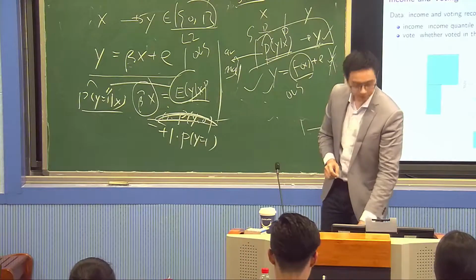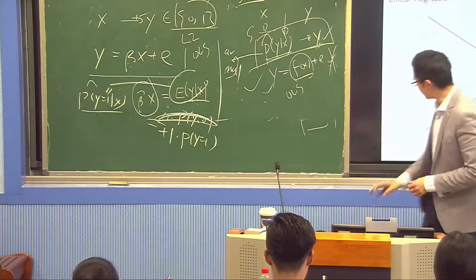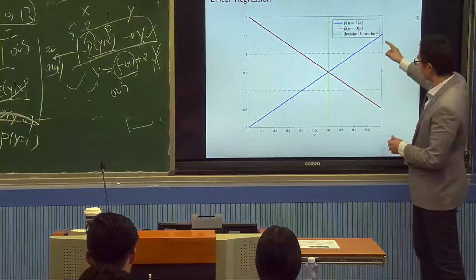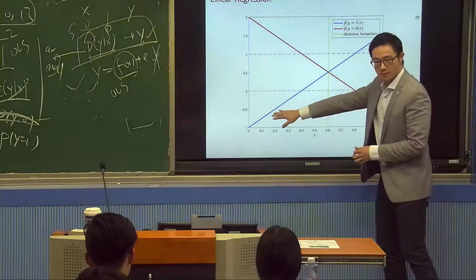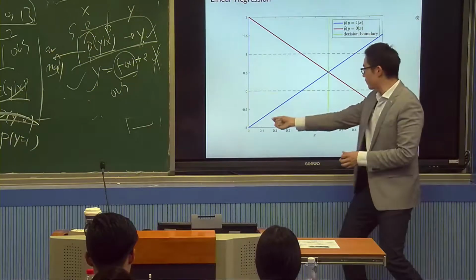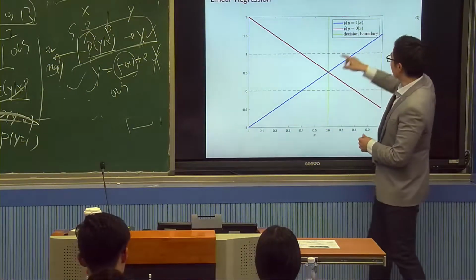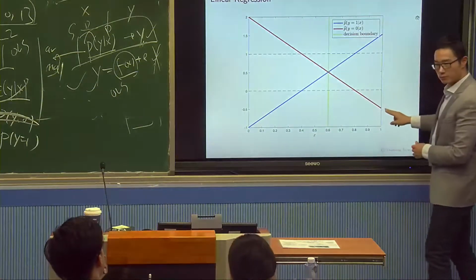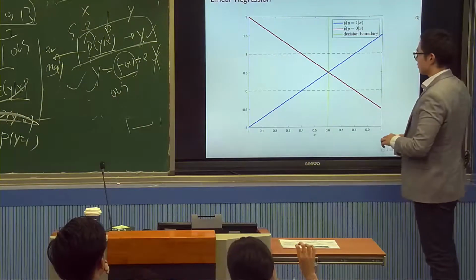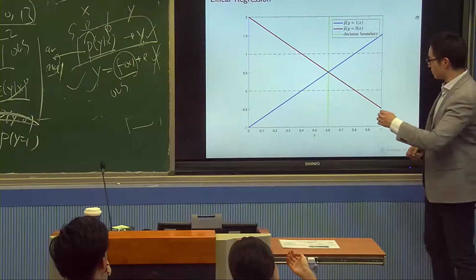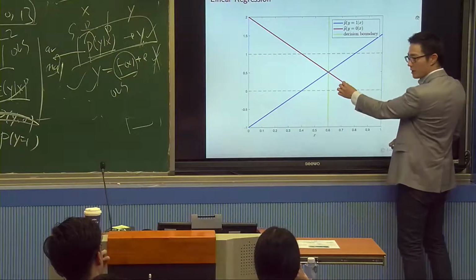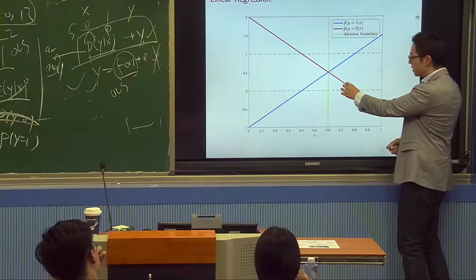By the way, if you do linear regression, then this is your estimated probability. This is beta x, the estimated beta x. So estimated beta x goes this way. This is the probability of y equal to 1, and this is the probability of y equal to 0, which is the inverse, right? So how do you make decisions? Well, if the probability of y equal to 1 is larger than the probability of y equal to 0, then I'm going to say y equal to 1.